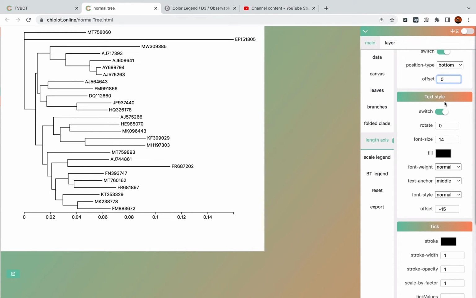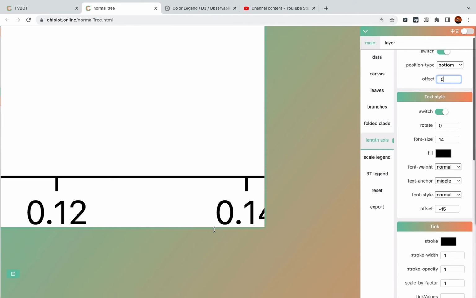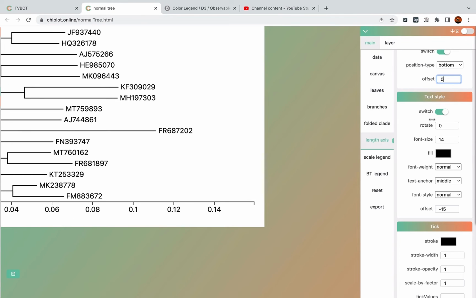The next block is to adjust the text style of the tick values. If you don't want to display the text values, you can turn off this switch.